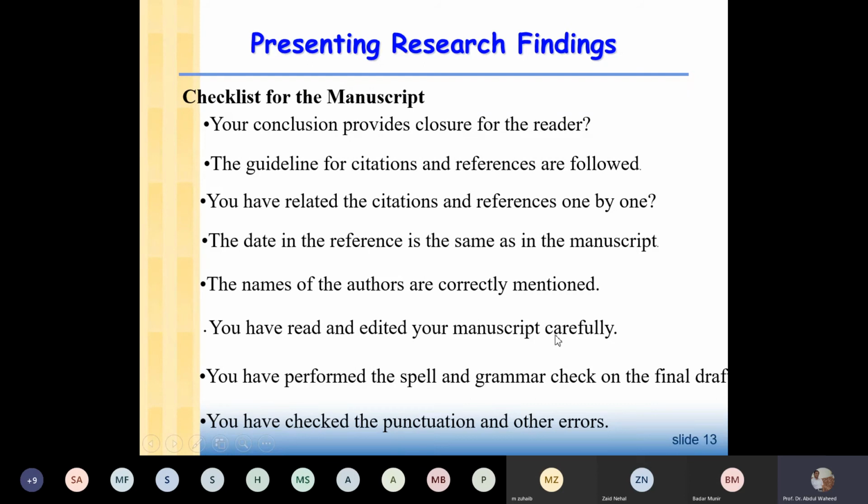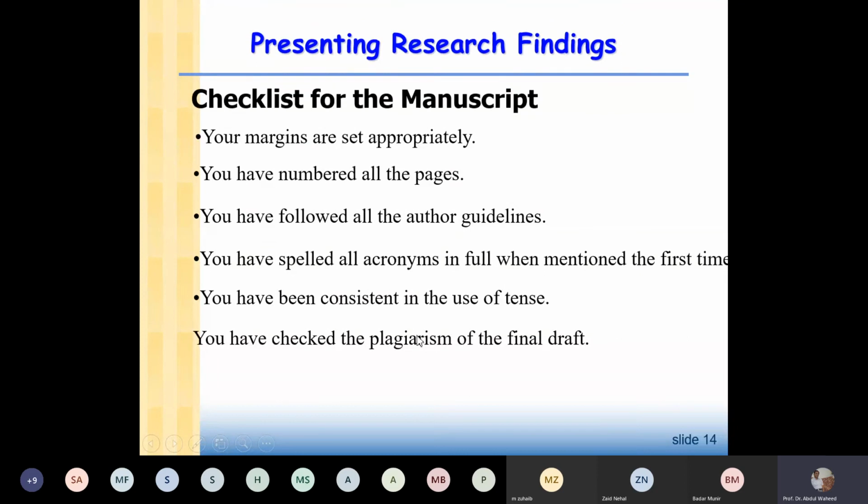As I said, if you are 3 members, it means each member should read the report very carefully, and you have performed the spell and grammar check, okay, using some software, just like I said, Grammarly you can use to check the spellings and grammar and punctuation errors. Okay, all this. Then your margins are set appropriately. Okay, and you have numbered all the pages.